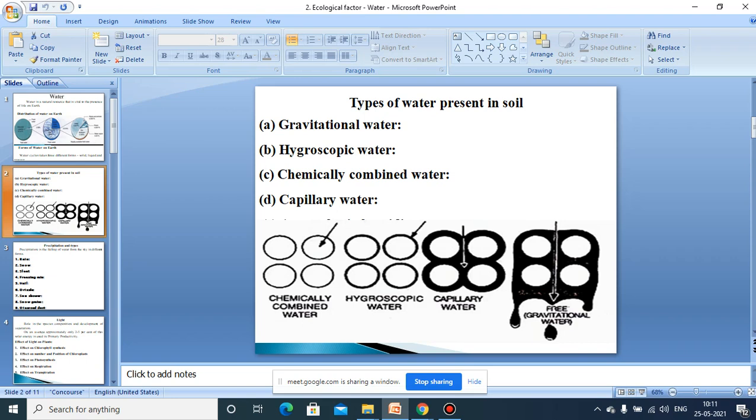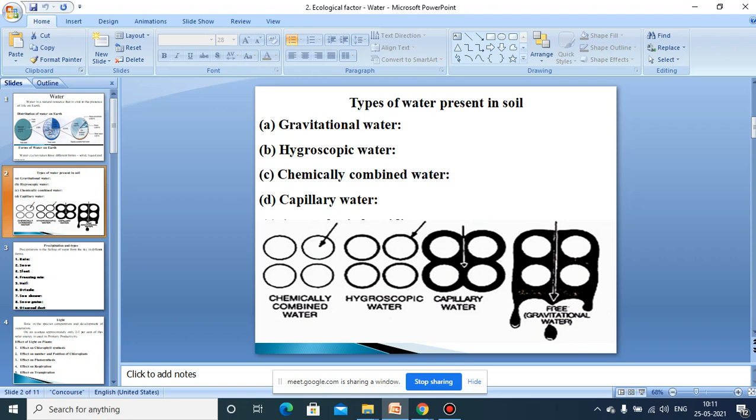Then next is chemically combined water. The amount of water present in chemical compounds. What are those chemical compounds present in the soil? They are combined with these chemical substances present in the soil, and are called chemically combined water, and they are also not available for the plants.